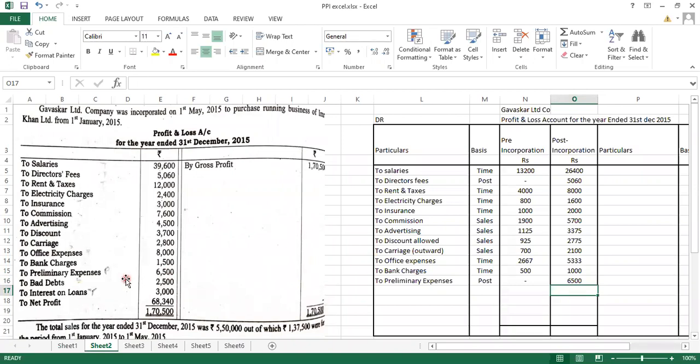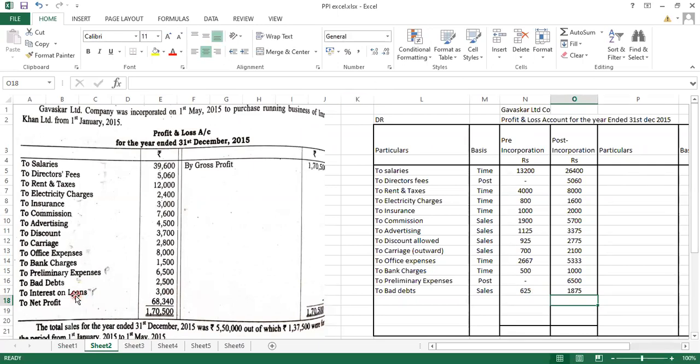Next is bad debts. Now bad debts, when will bad debts occur? On debtors, meaning it is dependent on sales. So this will be divided in the sales ratio to bad debts, and what is the basis? 1:3. So let's divide the amount in the ratio of 1:3: 625 and 1875. Correct.